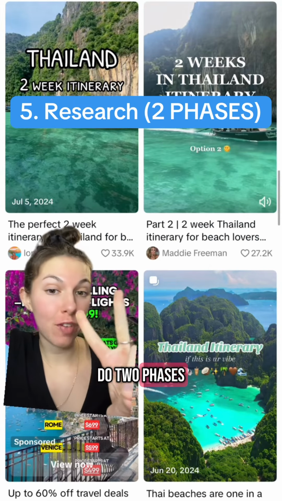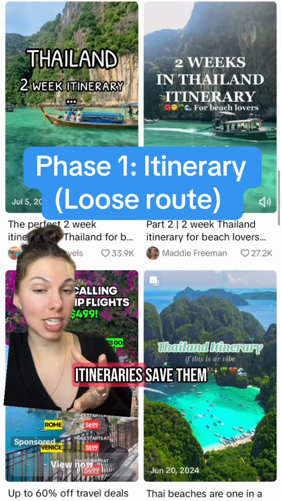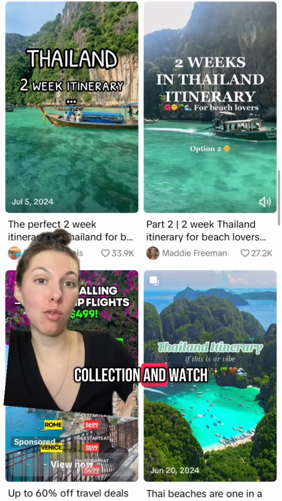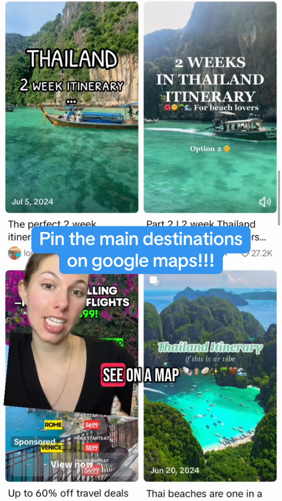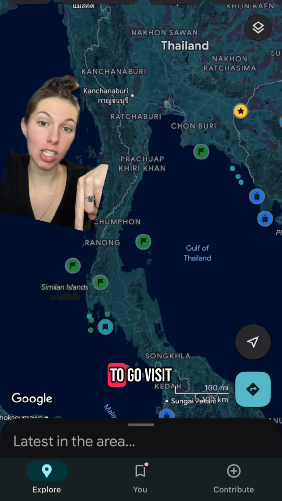Next, you're gonna do 2 phases of TikTok research. The first phase is itinerary research. Look up the itineraries, save them to a new collection. Once you've done that, go through that collection and watch every single itinerary you saved and pin all the main locations that you wanna see on a map. With everything pinned on the map, you can see the exact order that you're going to go visit these cities.